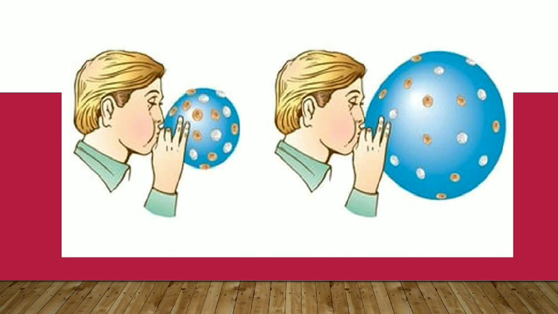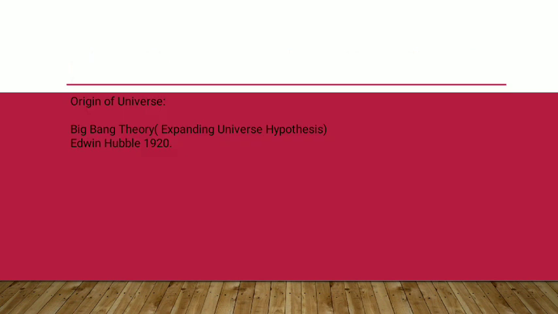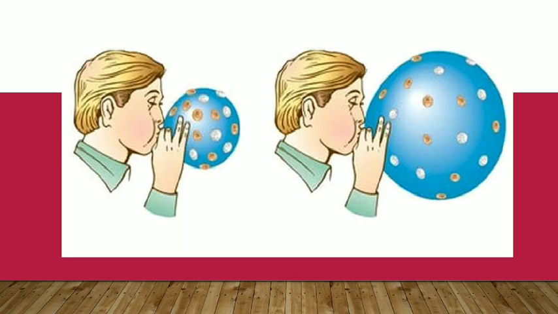So that's why it is the expanding universe hypothesis.